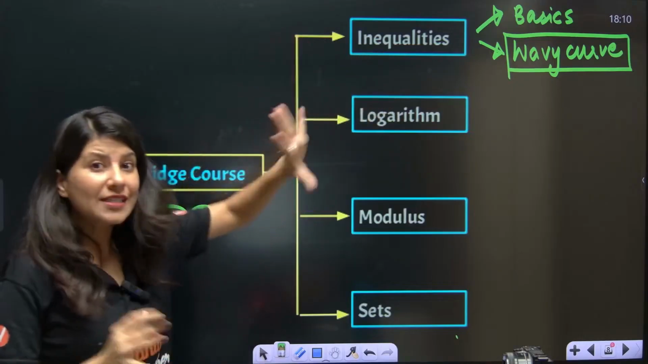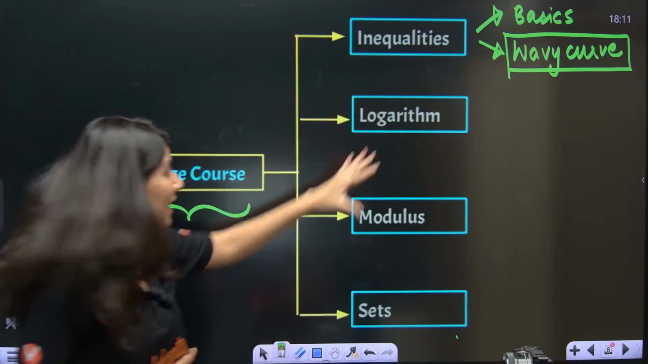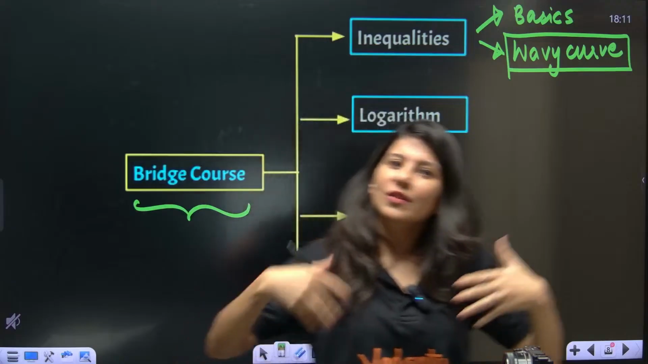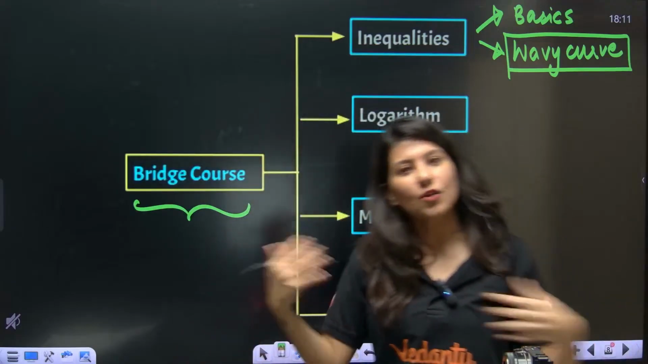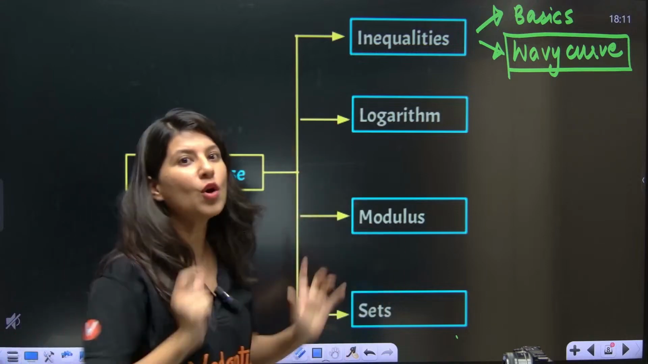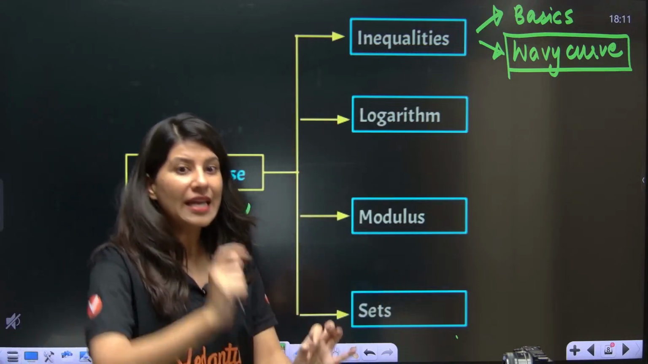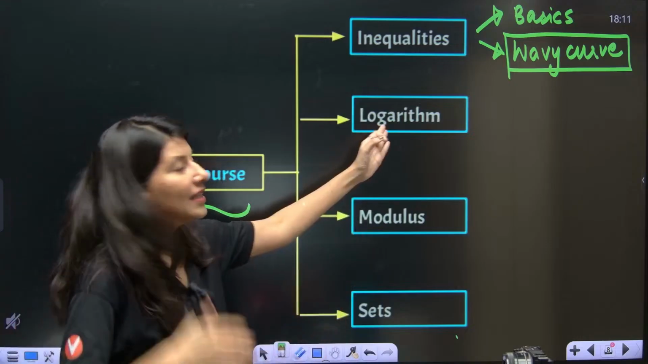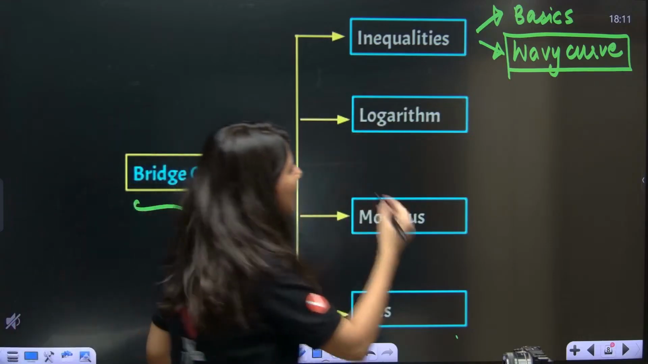Okay, know your syllabus, know the bridge course syllabus. Then we have logarithm. 90% of the JEE aspirants ignore this chapter, and then eventually what happens when JEE Advanced or JEE Main gives you one question in which properties are required, then you are not able to do it. So, must do chapters.